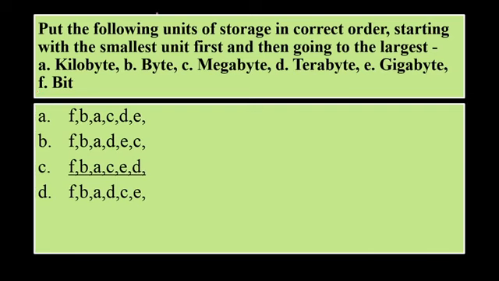Put the following units of storage in correct order, starting with the smallest unit first and then going to the largest. So the first unit is the bit, then comes the byte, then the kilobyte, then the megabyte, after that the gigabyte, and then the terabyte. This is the order represented by option C. So you must learn this order: bit, byte, kilobyte, megabyte, gigabyte, terabyte.